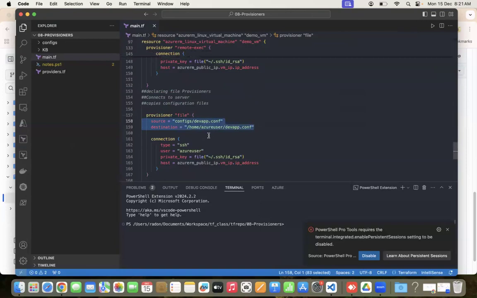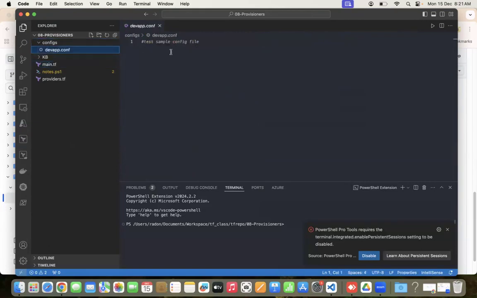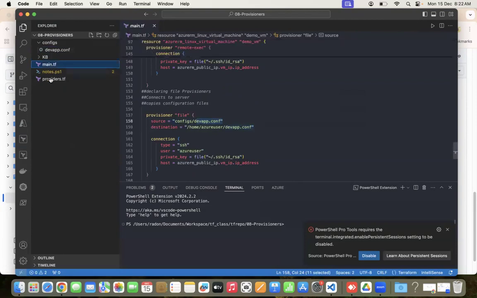As part of this example or the lab, I just created a dummy devapp.config. It doesn't have anything like key value pairs or anything related to my application. It just has some string. Like if you see, it doesn't have anything. It's a test sample config file. But if you want, you can keep the config files related to your application here, and you can copy that.